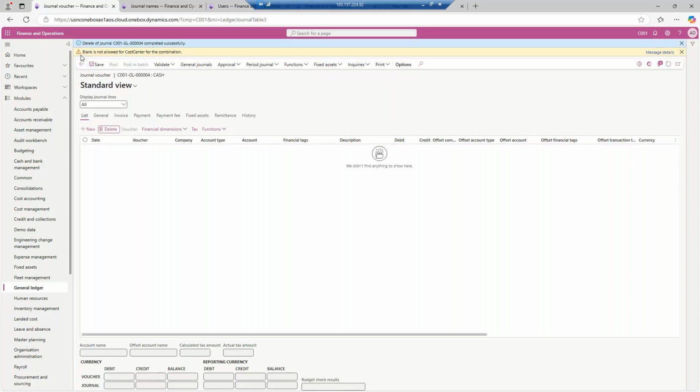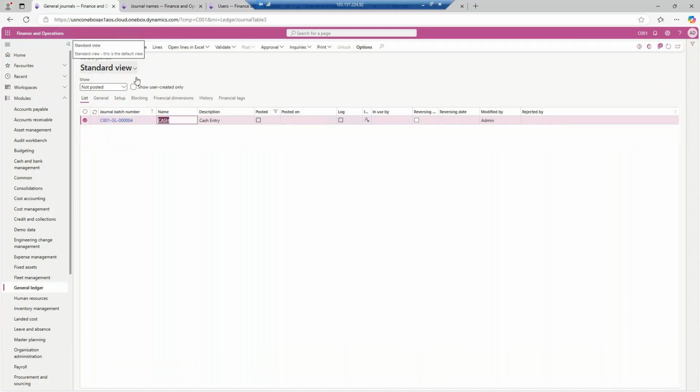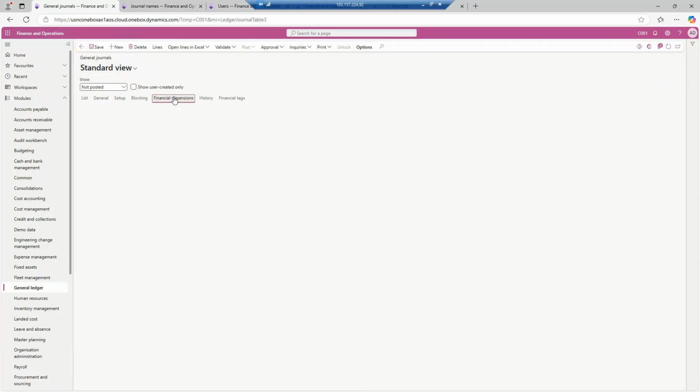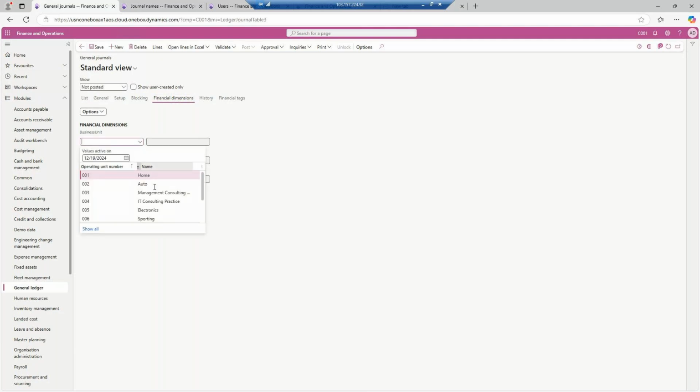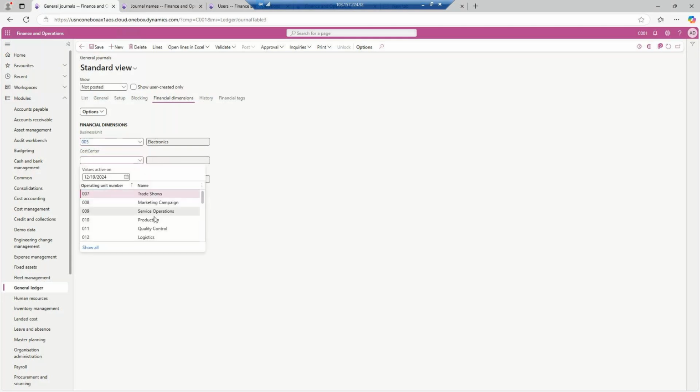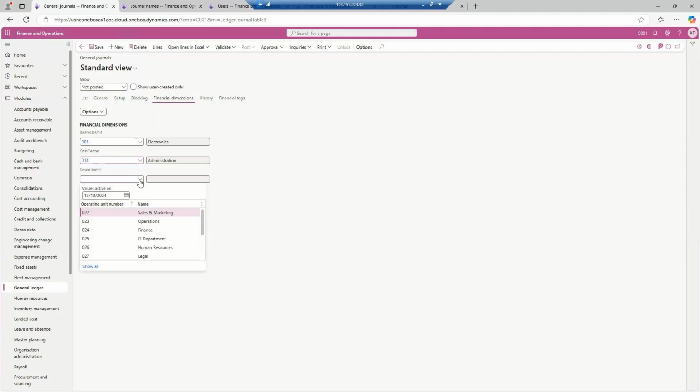Now I will go back, and over here there is a financial dimension concept. So for this petty cash, here only I will decide that it is done for the electronics business unit. The cost center, let's say for example, it is going for administration, and the department for which this petty cash is taken out is the IT department.